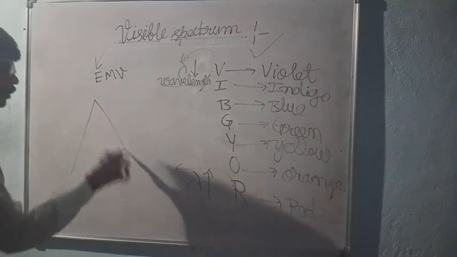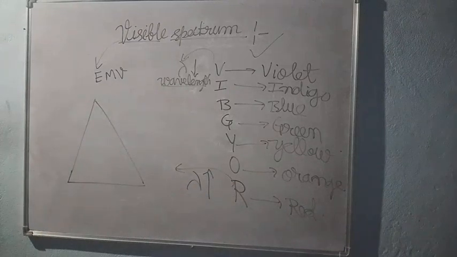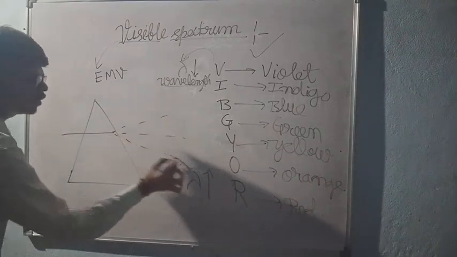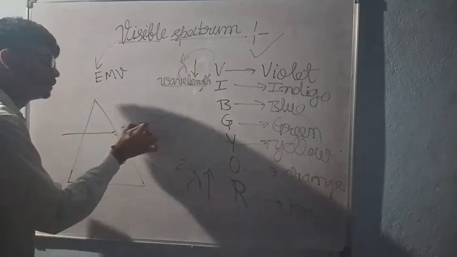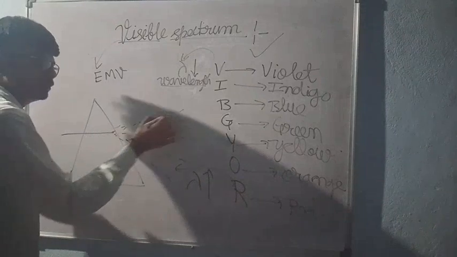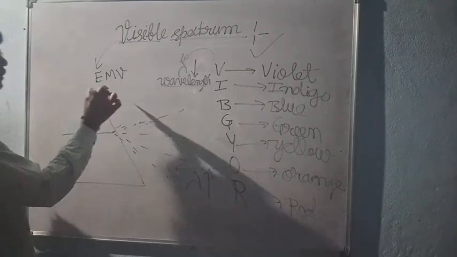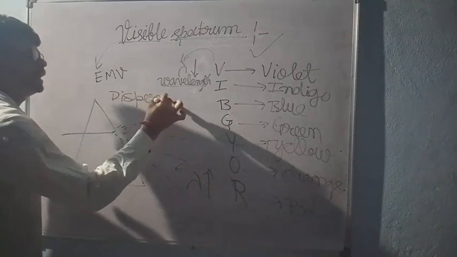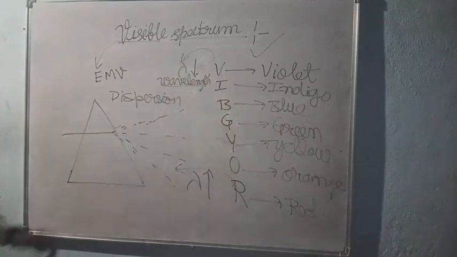Prism. Do you know about prism? A prism generally disperses the light. The dispersion of light phenomenon occurs in a prism. The prism splits the light into 7 colors, and that phenomenon is known as dispersion of light. So this Vibgyor is formed in this dispersion.